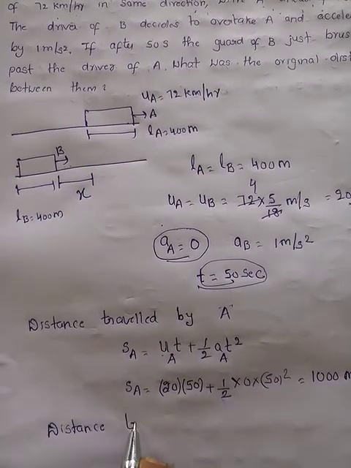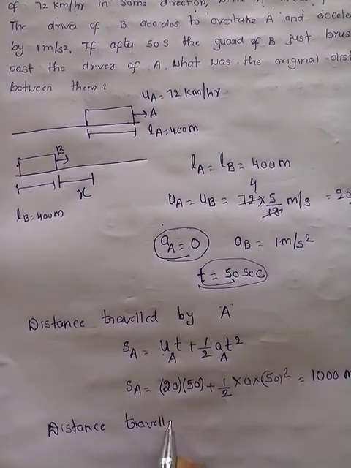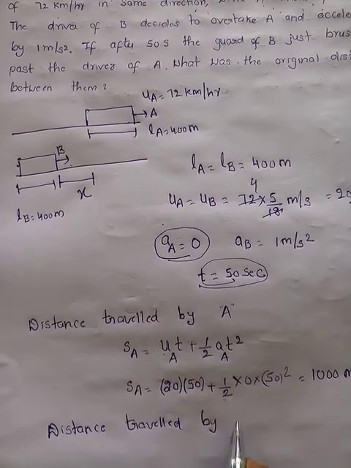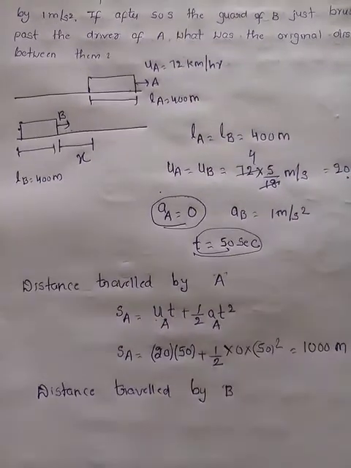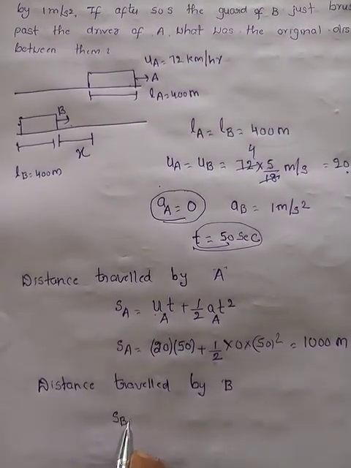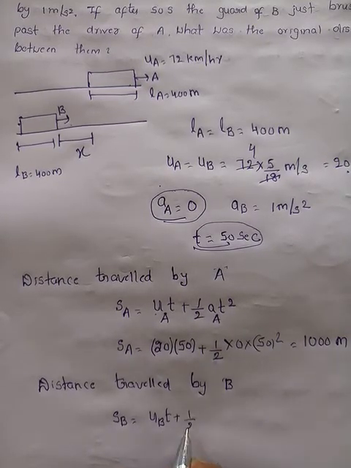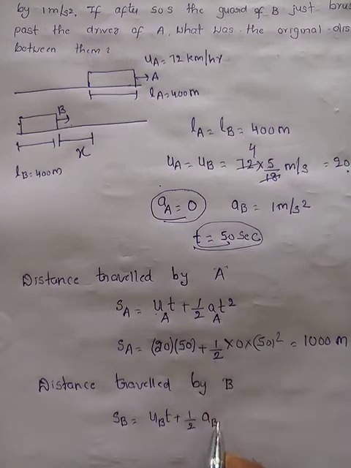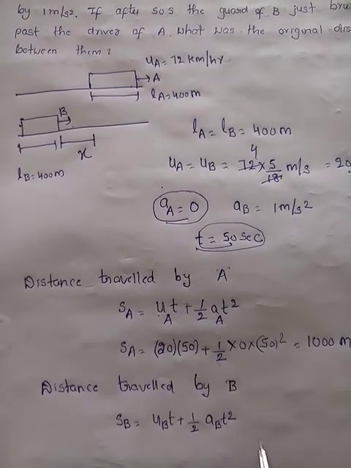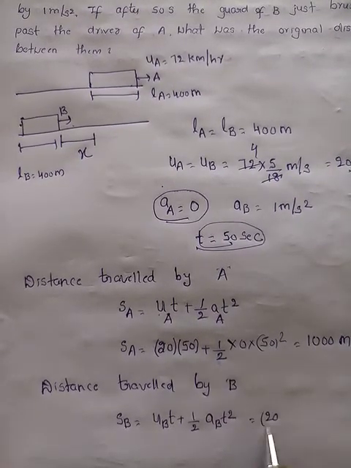Next, distance travelled by B. What is the distance travelled by B? Yes, S_B is equal to u_B into t plus half a_B into t square. What is u_B? 20.